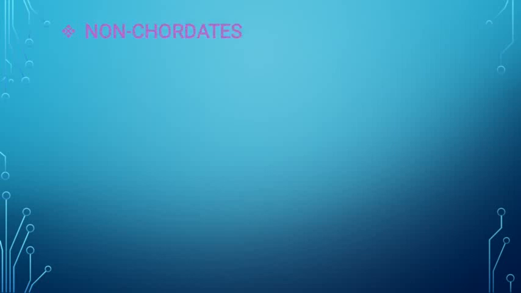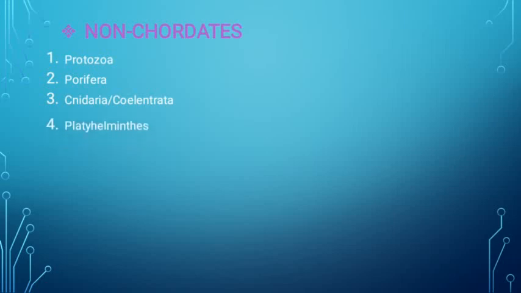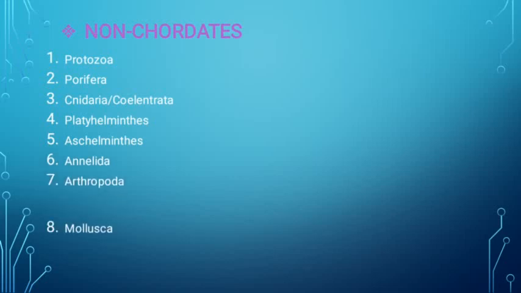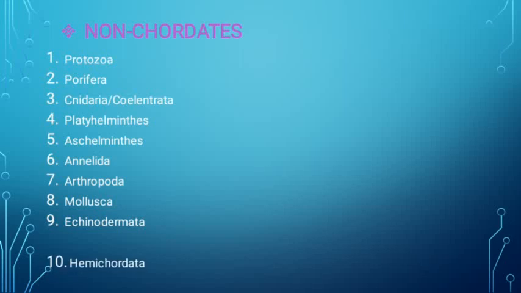We'll learn first non-chordates, about non-chordates. So non-chordates include 10 phyla, that is first is Protozoa, Porifera, Cnidaria, or you can say the other name is Coelenterata. Okay, then Platyhelminthes, Aschelminthes, Annelida, Arthropoda, Mollusca, Echinodermata, and the last one is Hemichordata.